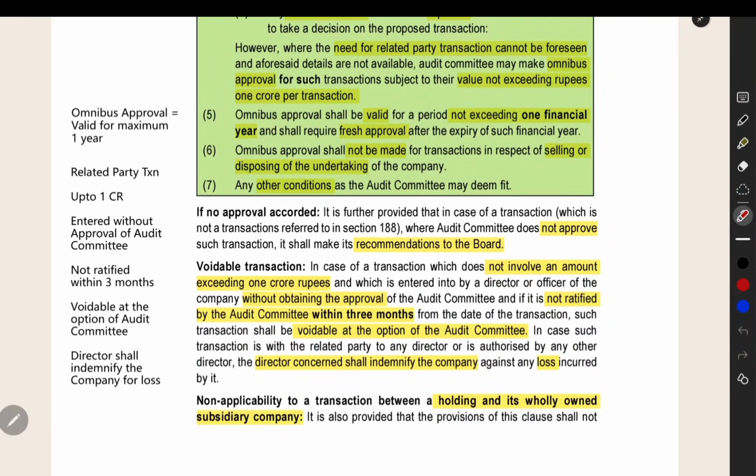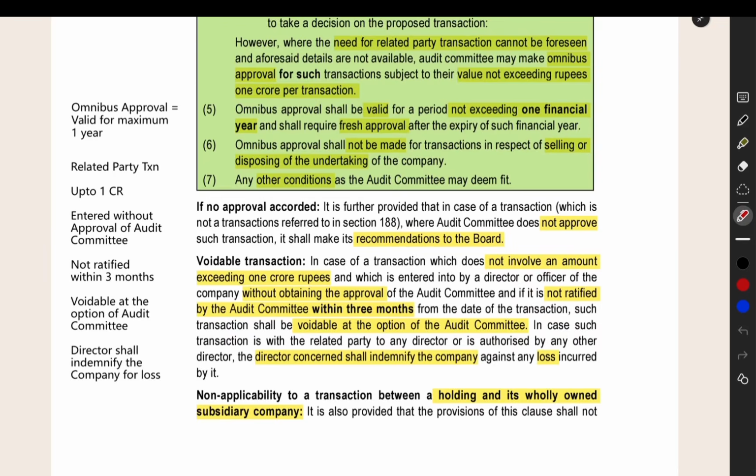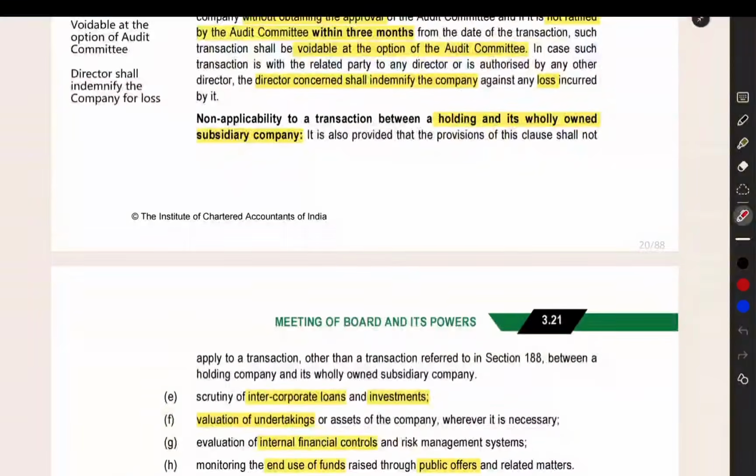And then if you are entering into a related party transaction without the approval of the audit committee, and that transaction is not approved by the audit committee within 3 months, not ratified after the transaction, then that transaction will be voidable at the option of the audit committee. The audit committee, if it thinks fit, may cancel the transaction and recover the loss. Whatever the loss caused, it will be recovered from the director who did this transaction without getting the approval of the audit committee. That director will refund the loss to the company. This is the provision related to the audit committee.